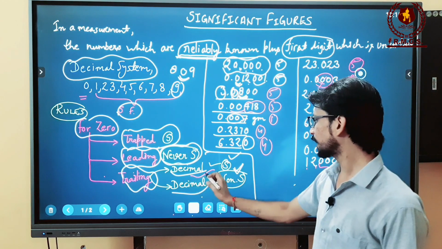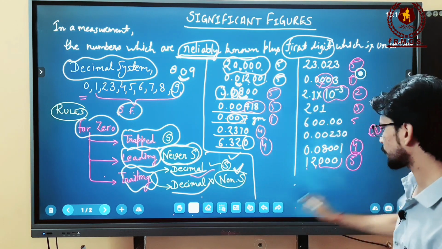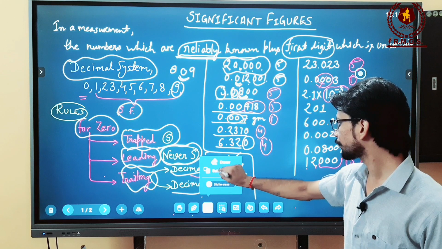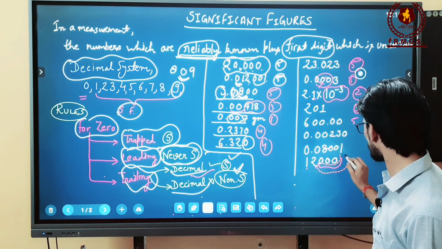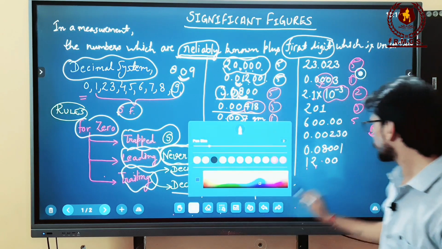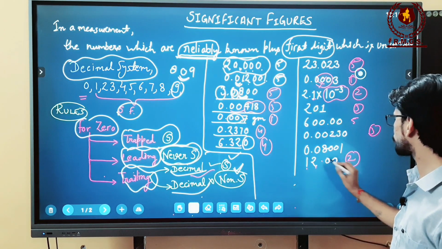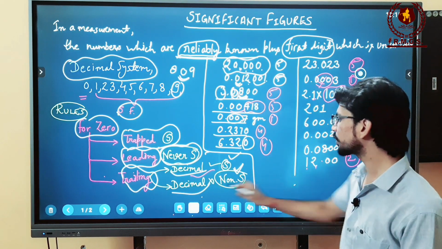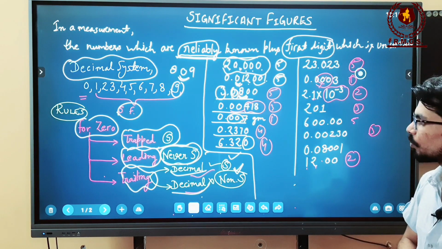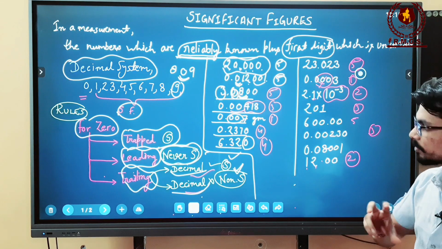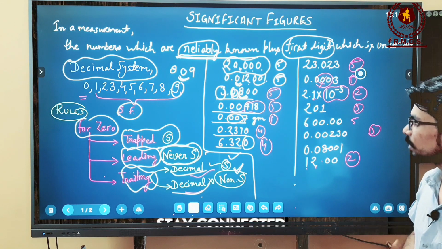Sorry, this will not be counted as a significant figure because there is no decimal in this figure. So only 1 and 2 will be counted as significant figures. These 2 zeros will not be counted as significant figures because they are trailing without a decimal. So these are just simple examples, with which you can revise the structure of significant figures. So this is all about significant figures.